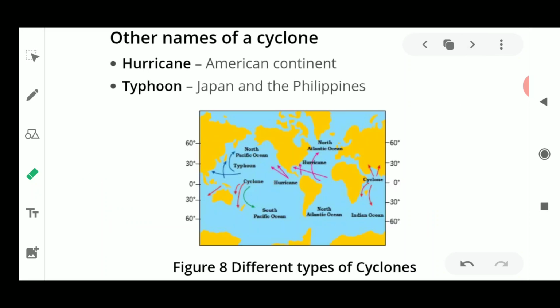Next, there are other names for cyclones, like hurricanes and typhoons. In the American countries, it is known as a hurricane. It is known as a typhoon in Japan and the Philippines. So this is the figure which is showing you the various places from where it is arising.